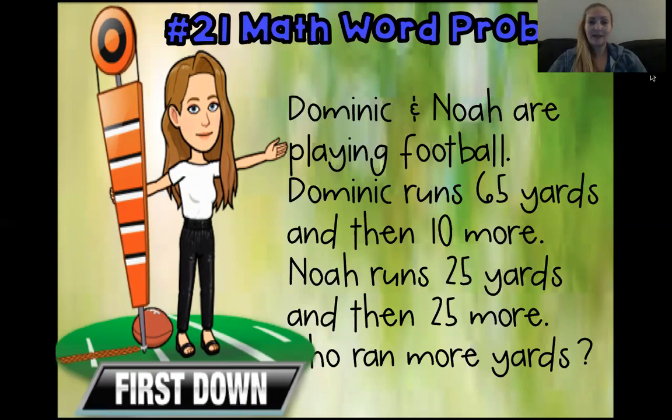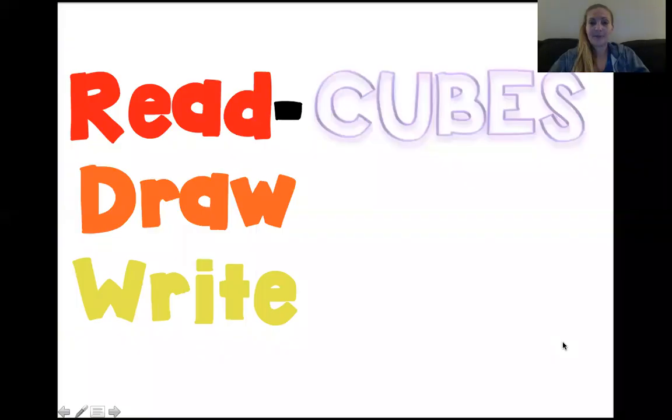It says Dominic and Noah are playing football. Dominic runs 65 yards and then 10 more. Noah runs 25 yards and then 25 more. Who ran more yards? And remember, we've been talking about yards when we talk about measurement. The yard is the same size as a yardstick, and it's exactly 3 rulers put together that makes a yardstick, okay?